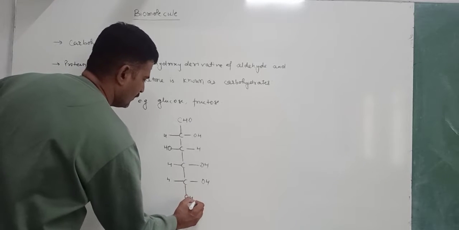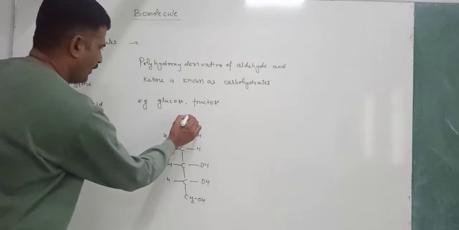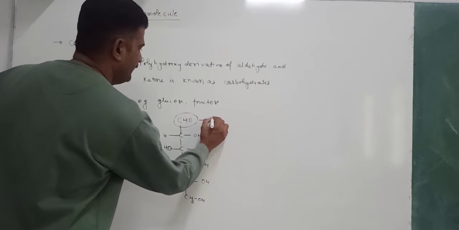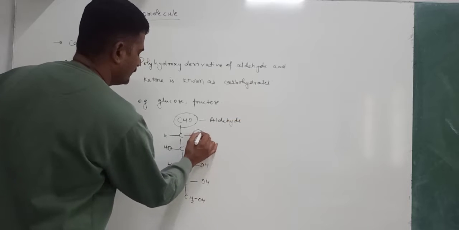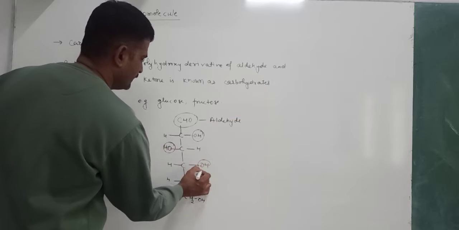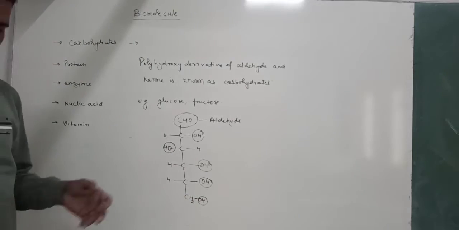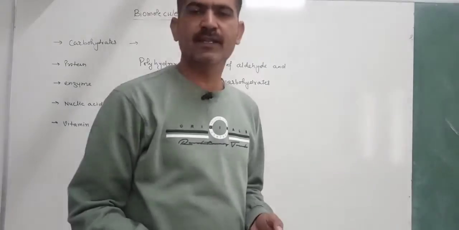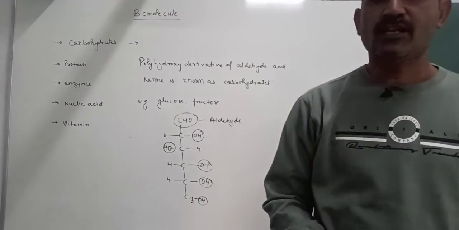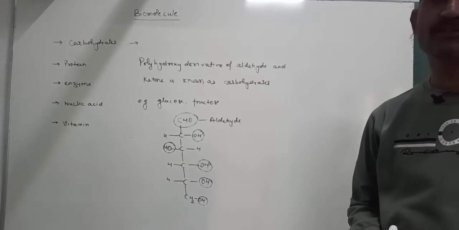This is the molecule of glucose. It contains one aldehyde group, and the others are polyhydroxy derivatives. It means hydroxyl groups are present there. This completes the definition that aldehydes and ketones that have a number of hydroxyl groups are known as carbohydrates.